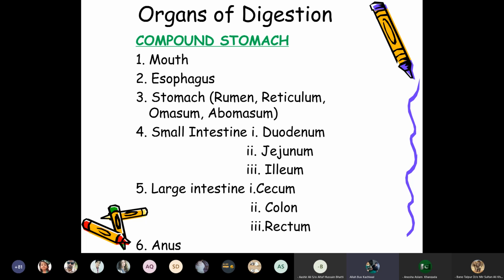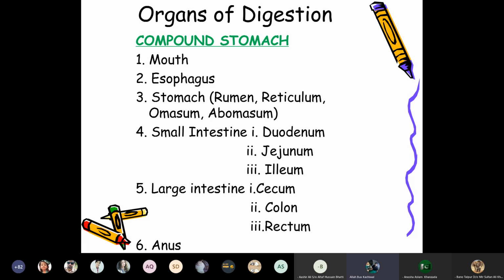There are also the compound stomach animals. The difference is that compound stomach animals possess the mouth and esophagus like simple stomach animals, but they have a compound stomach with four compartments: the rumen, reticulum, omasum, and abomasum.